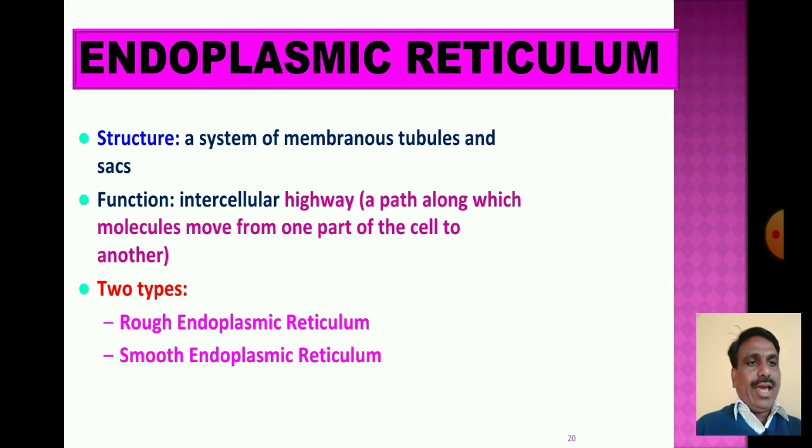There are two types of endoplasmic reticulum: rough endoplasmic reticulum and smooth endoplasmic reticulum.